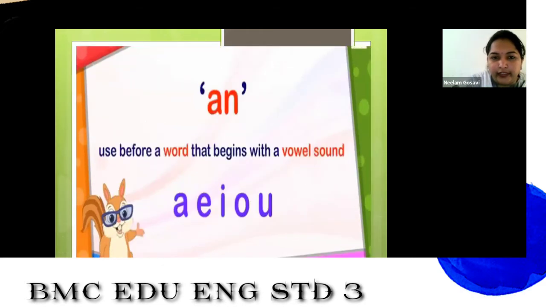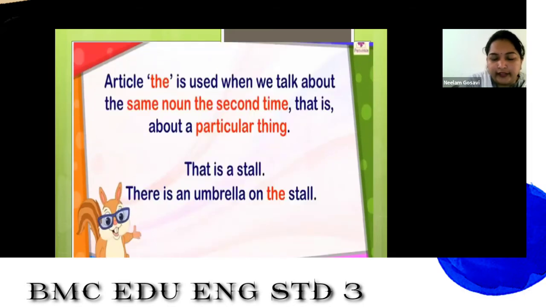We have seen about a and examples of a, and then the. Just now I've told you this. So we use the when we are using the same noun a second time. So a stall and the stall. When we use the and a, now you must have understood.